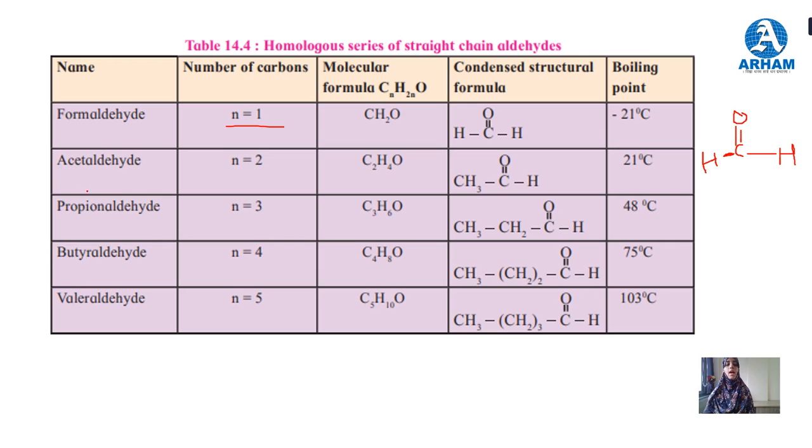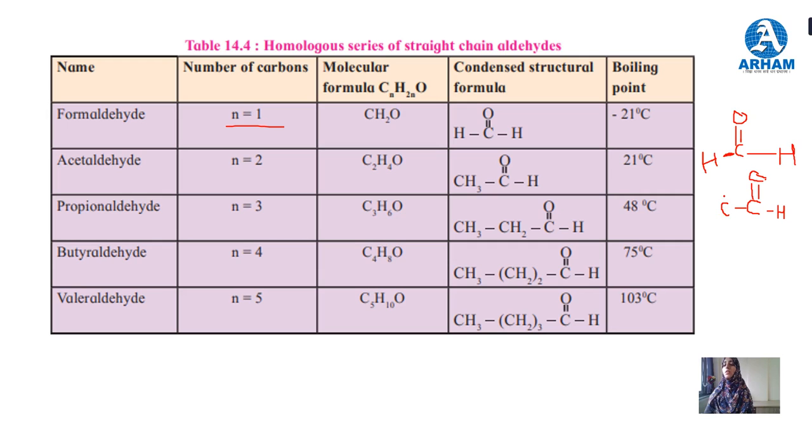Then second is acetaldehyde. In acetaldehyde, we are taking number of carbon atoms 2. One carbon has aldehydic functionality, C double bond O, H, and we are attaching 1 carbon here.